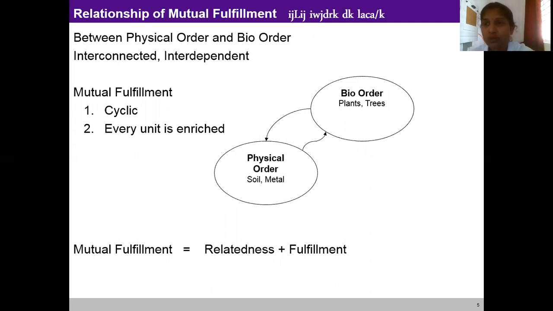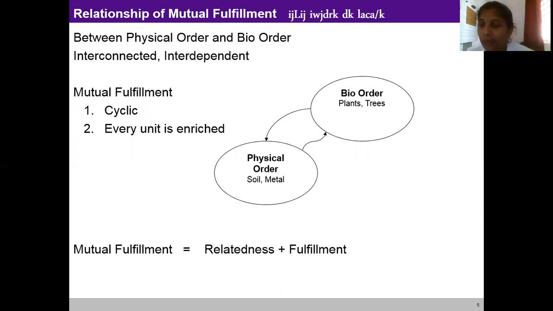The second mutual fulfillment between physical order and bio order, the process is mutually enriching, mutually fulfilling. So in this process, the plants are getting enriched by the soil and the soil is getting enriched by the plants.